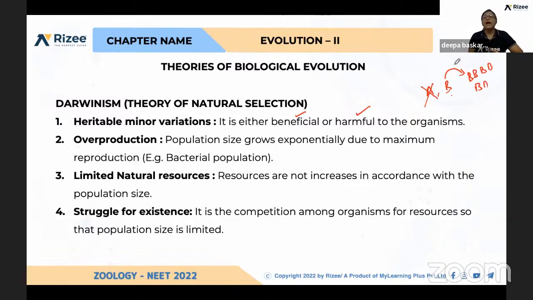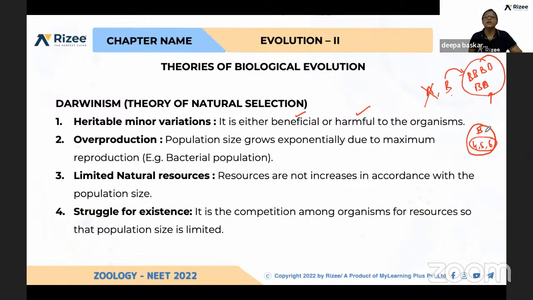And third, as the population increases, what will happen? The exploitation of all the resources will happen. Because the nutrients we provided, like 4, 5, 6, the amount is not going to change. The environment available for B is the same.